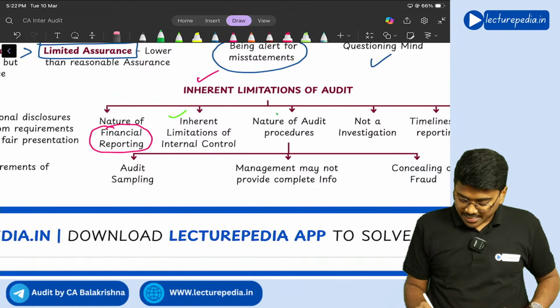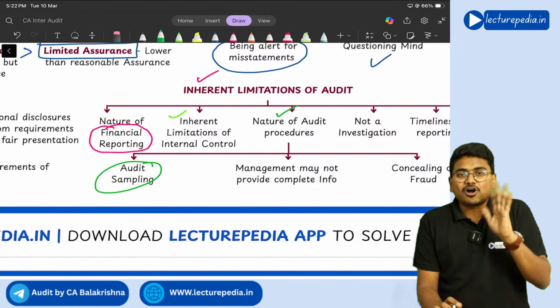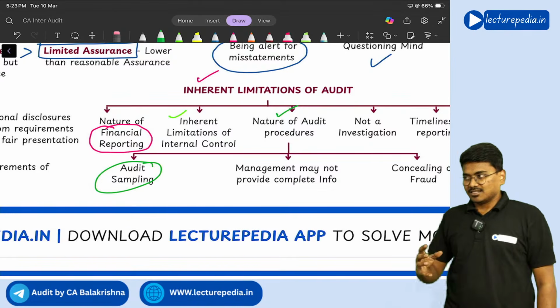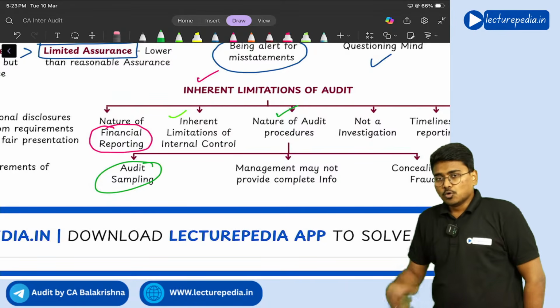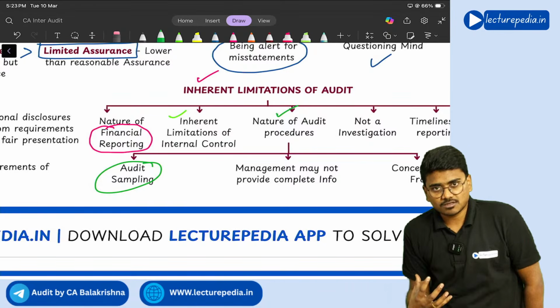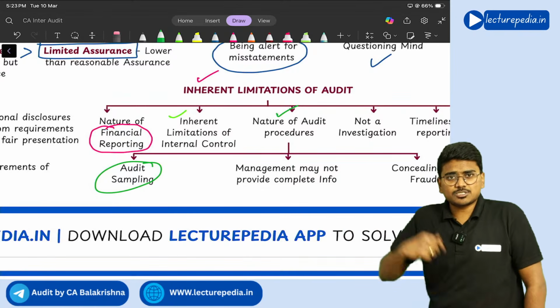Some examples of the nature of audit procedures include that you will use audit sampling. And when you go to the entity for doing the audit, who has to give the information for doing the audit? Books of accounts, financial statements, all these things management has to give.